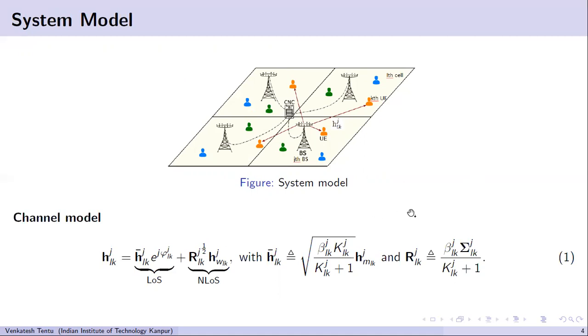It consists of a phase which denotes the mobility of the user. So the LOS component is also not deterministic, and the non-LOS of course is non-deterministic. We didn't consider a deterministic LOS, which is not a very good assumption. The phase shift has to be there in the LOS to account for the mobility of the users.